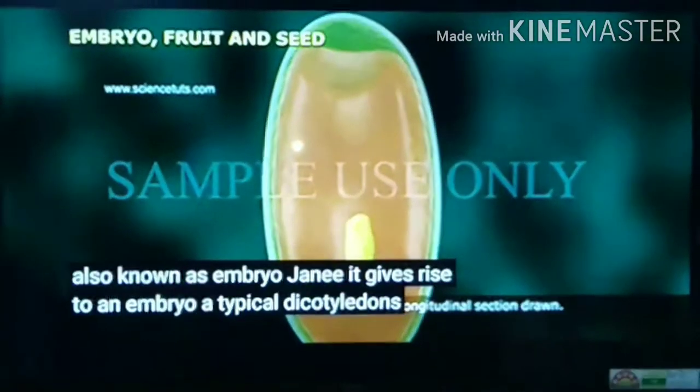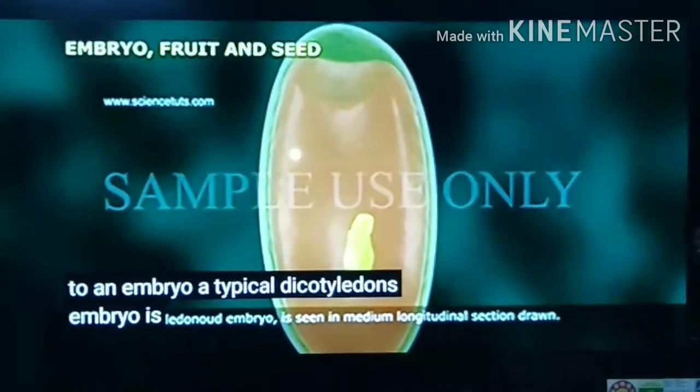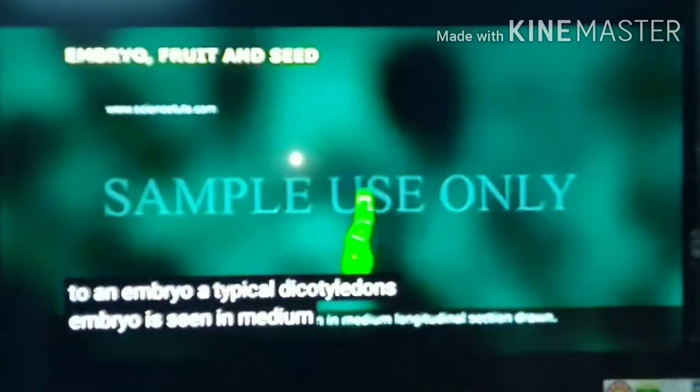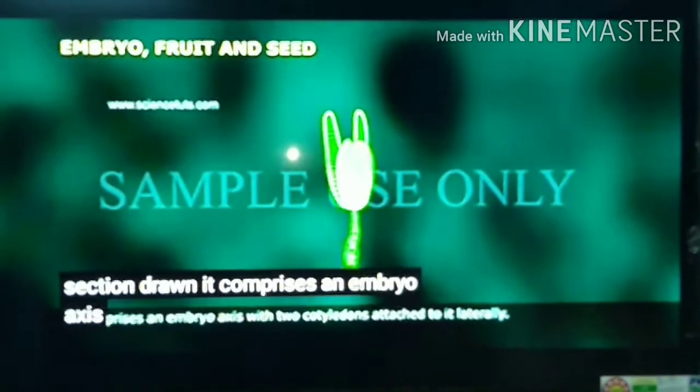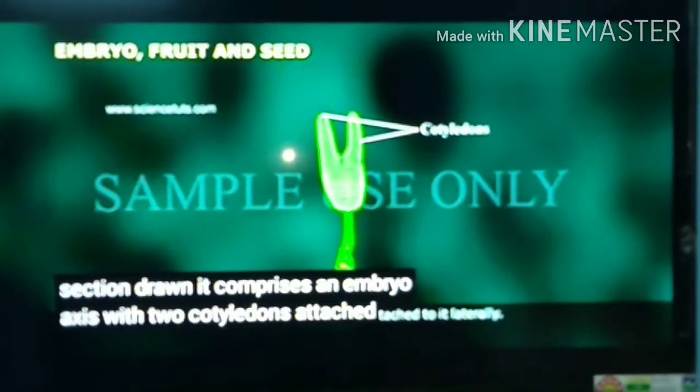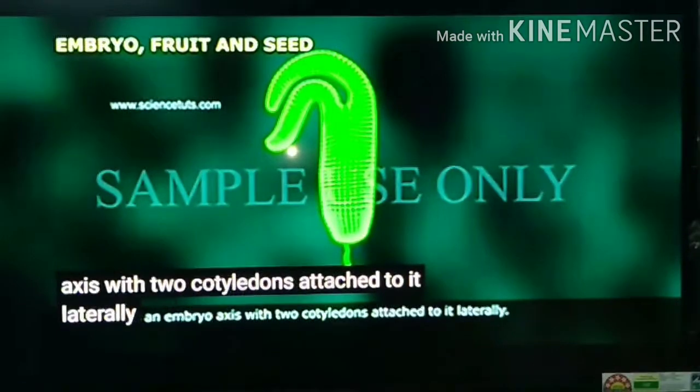A typical dicotyledonous embryo is seen in a medium longitudinal section drawn. It comprises an embryo axis with two cotyledons attached to it laterally.